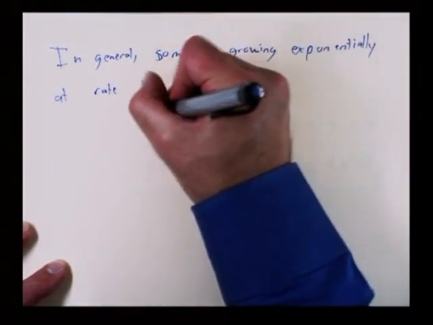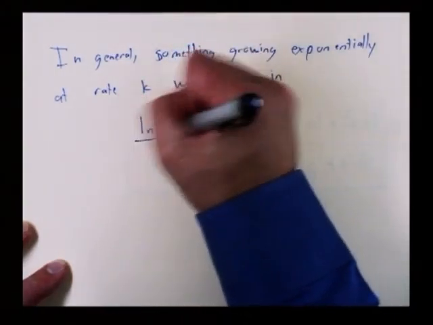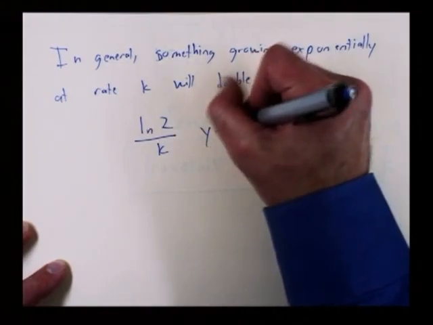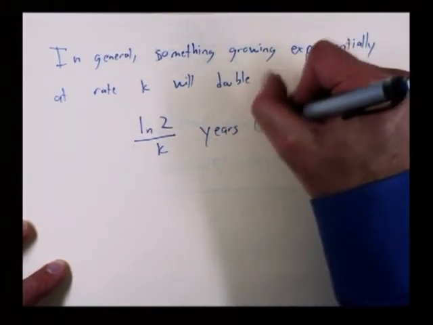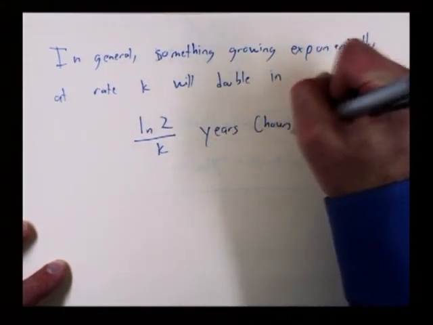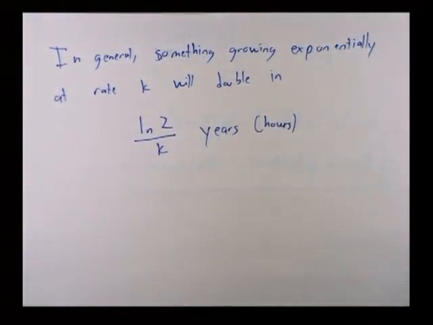It will double in natural log 2 divided by k years. Or hours, or days, or whatever it is we're measuring this in. If it goes up by k per unit time, 5% a year, 5% an hour, we'll double in natural log 2 over k years.